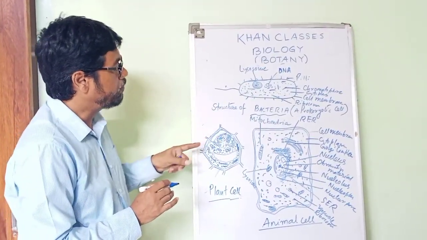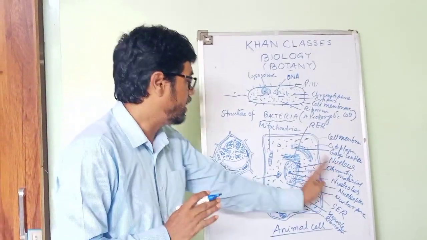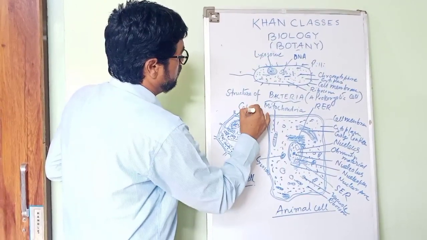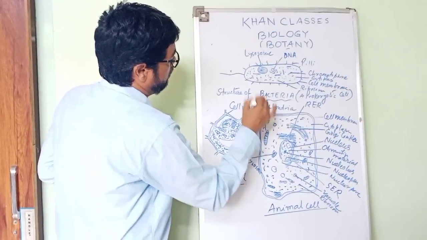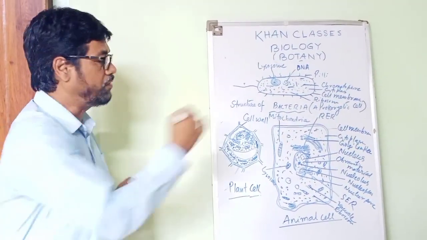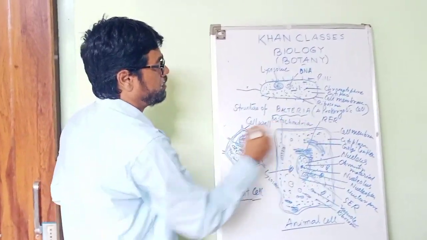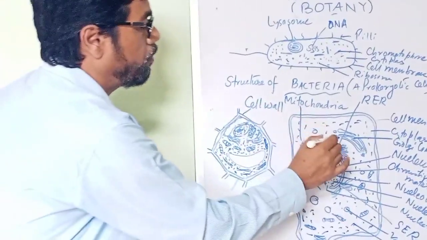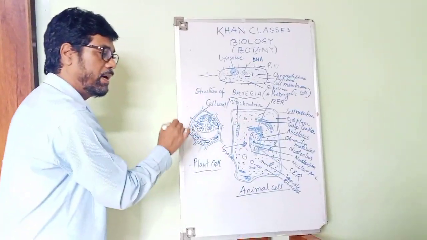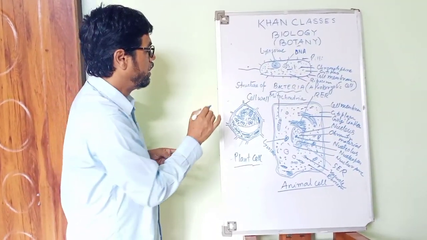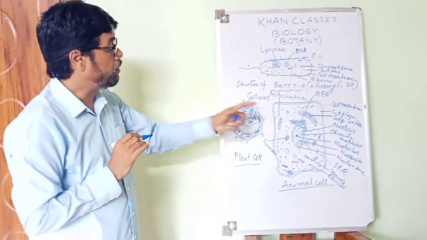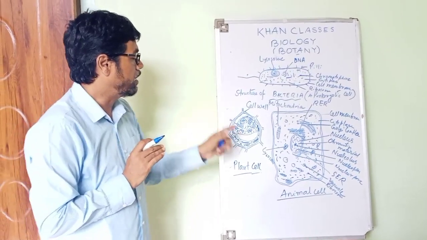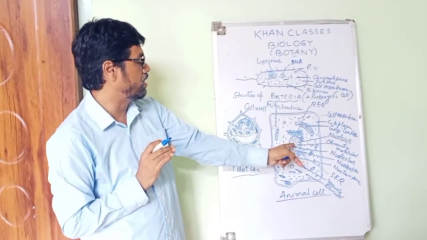Now, what is the basic difference between the plant cell and the animal cell? In the plant cell, you will find the cell wall, which is absent in the animal cell. The cell membrane is present in both. You will find the Golgi complex in both, but in plant cells it is called dictyosome. In plant cells the nucleus is in the peripheral region, but in animal cells it is found in the central region.